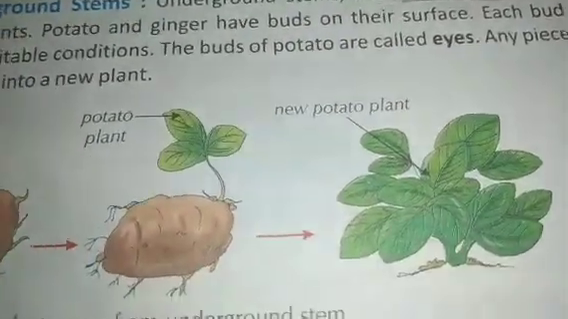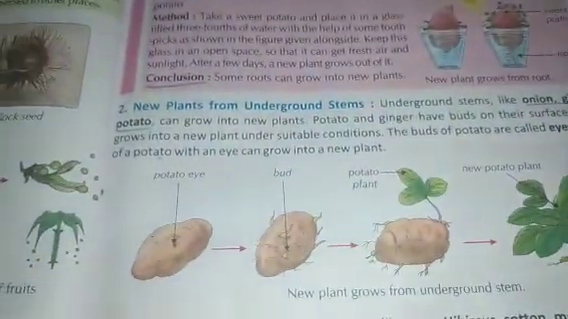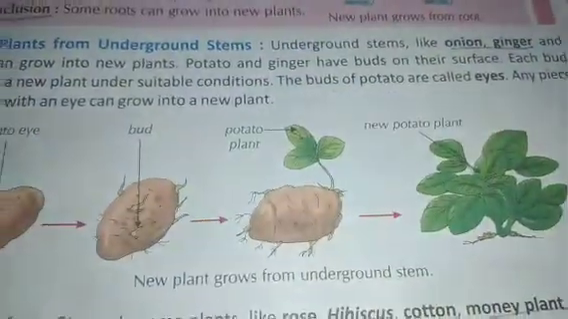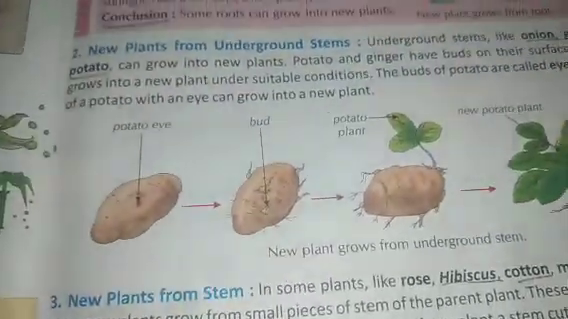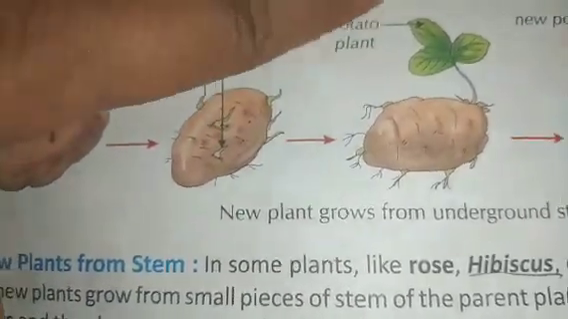See these buds. Why I told this is that after this they grow like a plant, and that is called an eye. That's why I said these are buds. You can see, clear? When it is growing, one more small plant is coming out. Sometimes when the potatoes become old, each part is called an eye, and from that a new plant grows. Any piece of the potato with an eye can grow into a new plant. Clear? This is the new plants from underground stems.